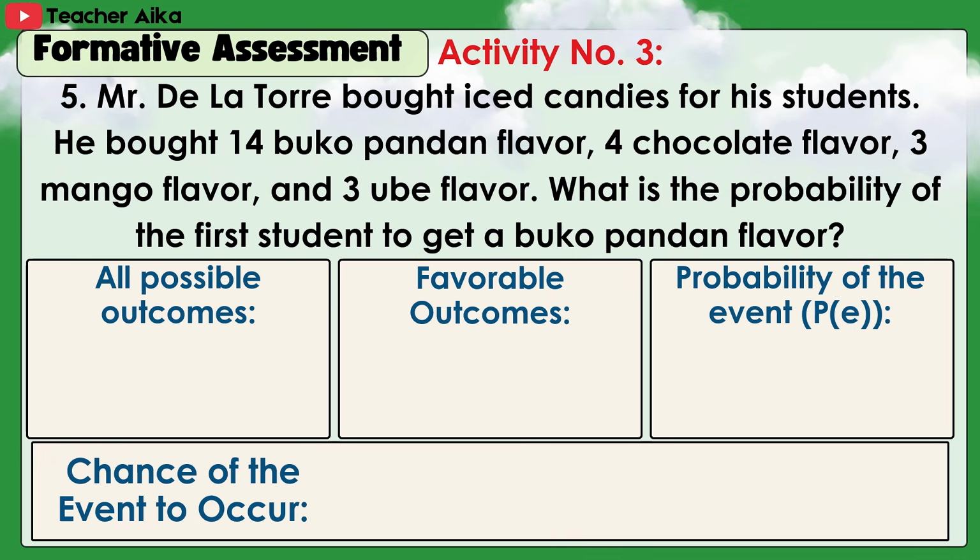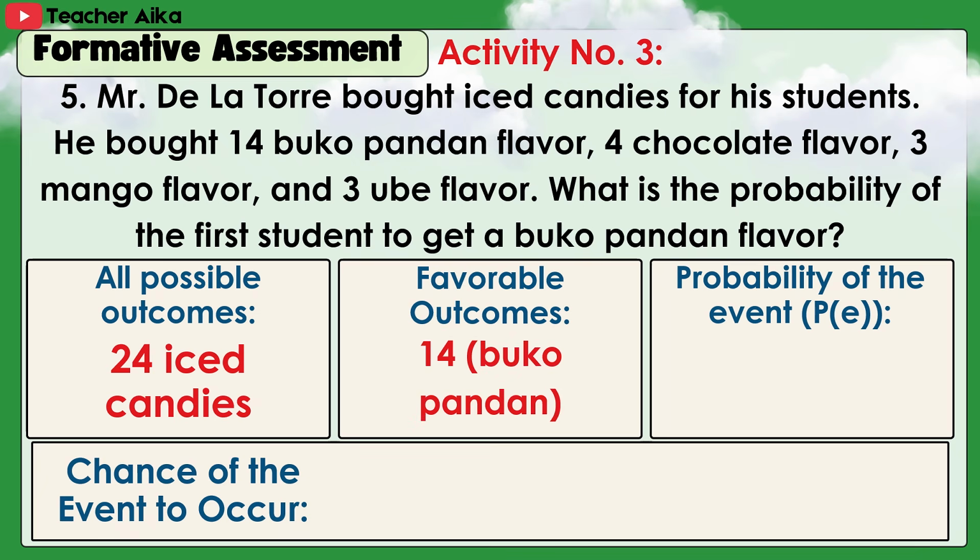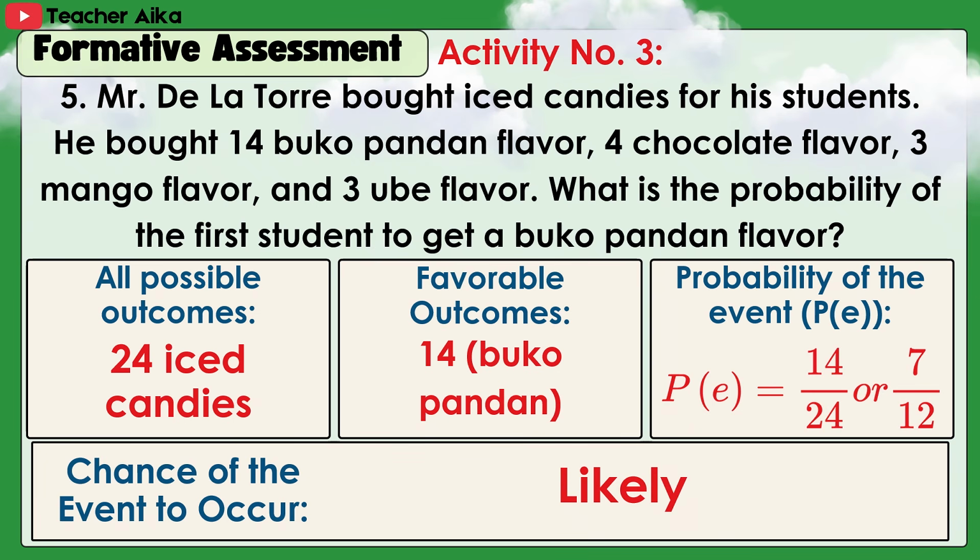5. Mr. De La Torre bought iced candies for his students. He bought 15 Buko Pandan flavor, 4 chocolate flavor, 3 mango flavor, and 3 ube flavor. What is the probability of the first student to get a Buko Pandan flavor? Answers: probability of the event, 14 over 24 or 7 over 12. Chance of the event to occur, likely.